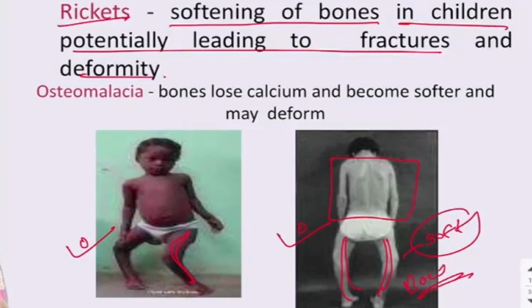Next is osteomalacia. So what is that? The bones lose calcium and become softer and may deform. In this condition, there is a loss of calcium from the bones. If there is no calcium in the bones, the bones become very fragile, very soft, and may lead to deformities.